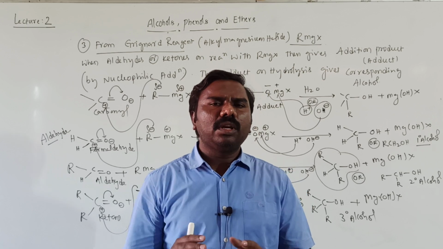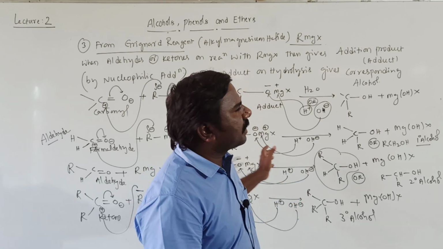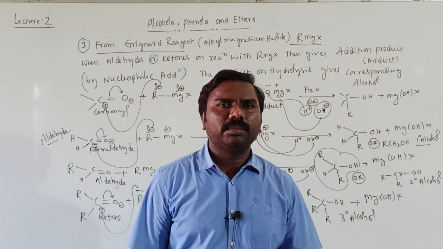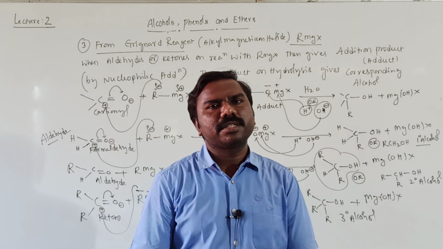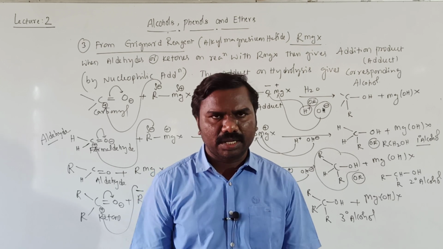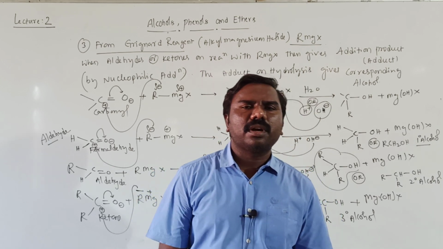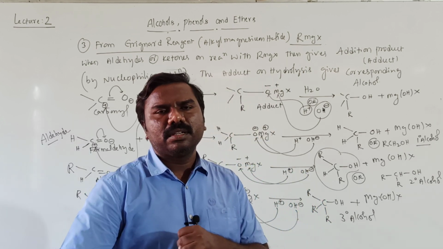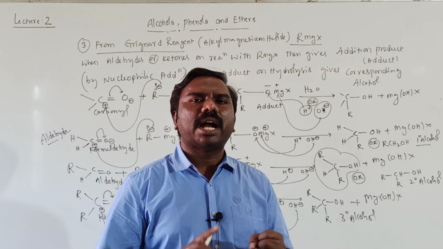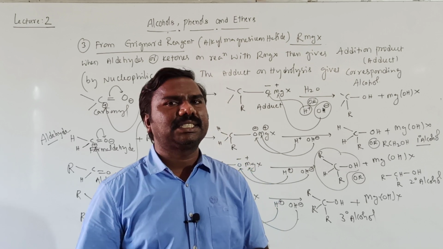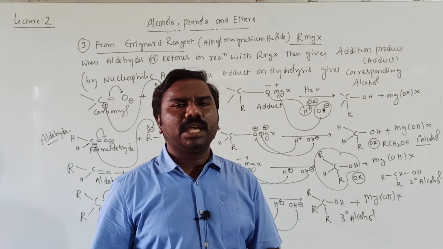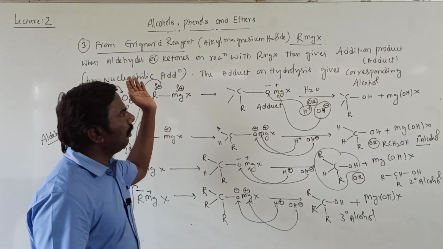There is a wide range of applications from the objective point of view. Only if I discuss this from the objective point of view, it takes around 2-3 periods completely, because many variations and wide range of applications are there. These are the preparations of alcohols by three methods. One is from alkenes, by acid catalyzed hydration and hydroboration followed by oxidation. Second one is from carbonyl compounds by reducing agent. Third one is from Grignard reagent.